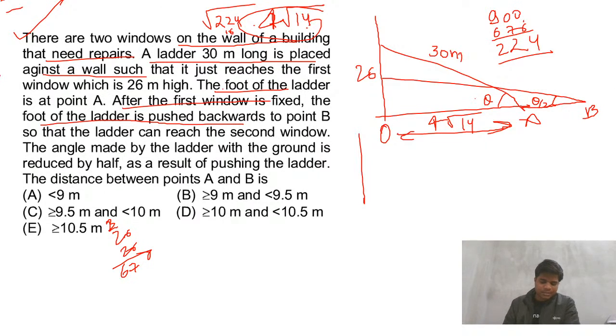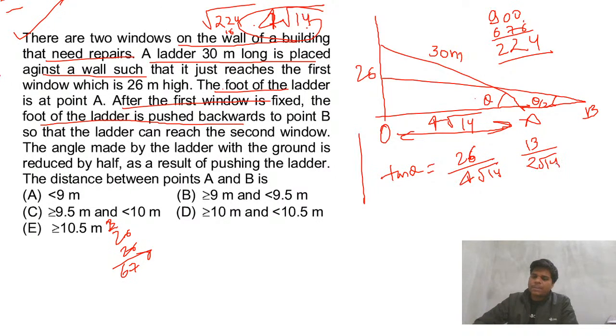After that we get the theta here. So again, see, this is very complicated to find the theta. Okay, let's try tan theta, perpendicular upon base. Root 14 we don't know, so this is basically 13 by 2 root 14. Anything else we can do here? Can anyone approximate this value?